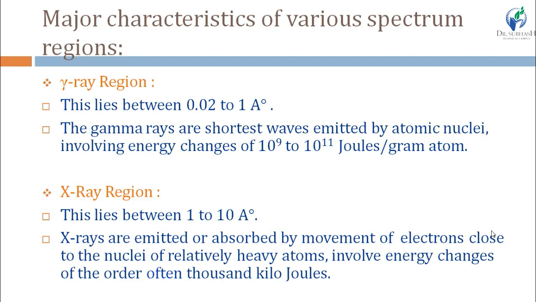The range of the X-ray region is 1 to 10 angstrom, and it is absorbed or emitted by the movement of electrons close to the nuclei of relatively heavy atoms, and it involves energy changes of 1000 kilojoules.